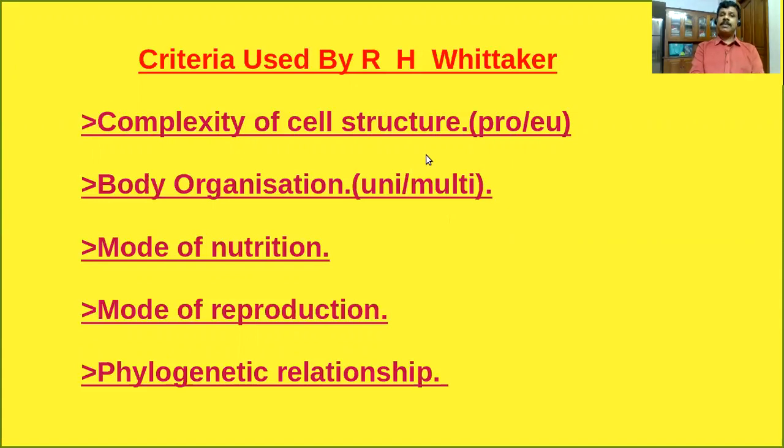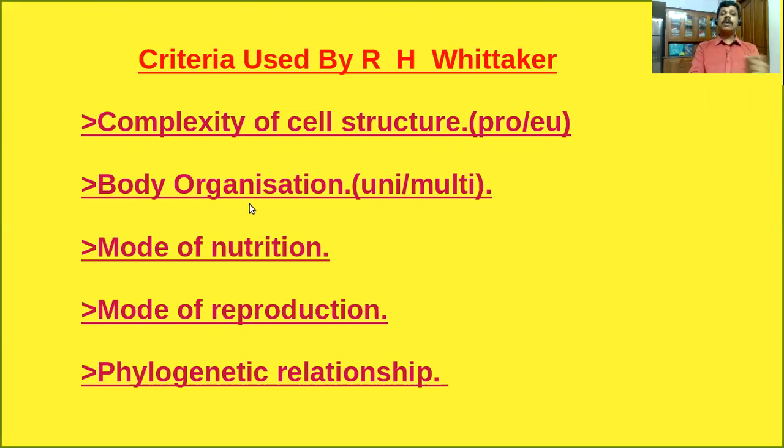So what is the meaning? Some types of cells are prokaryotes and some others are eukaryotes. Prokaryotic cells do not have a well-developed nucleus and nuclear membrane, and they do not have membrane-bound cell organelles. But eukaryotes have a well-developed nucleus and nuclear membrane and all types of cell organelles. Is it clear? That is the complexity of cell structure he took into consideration for his classification.